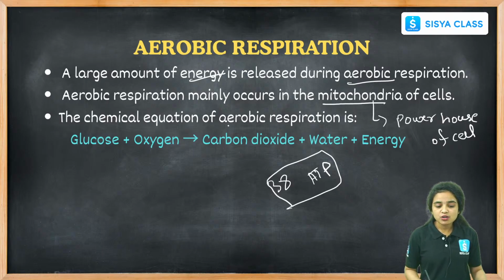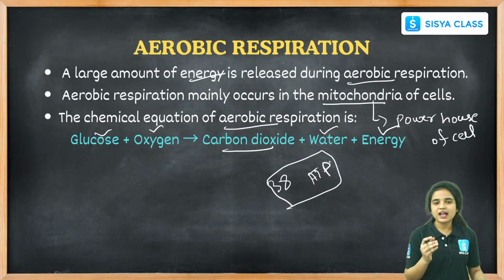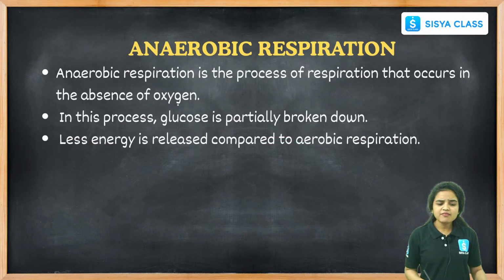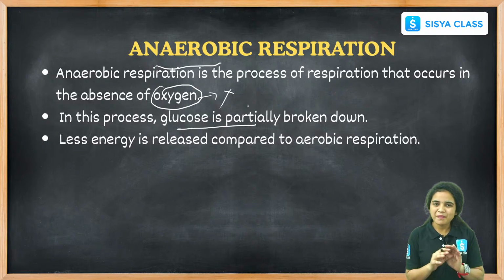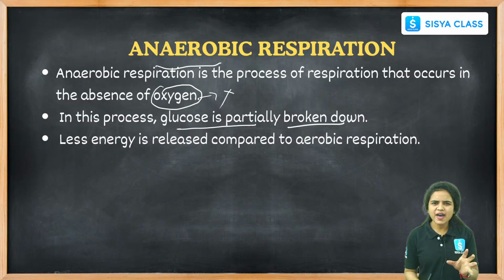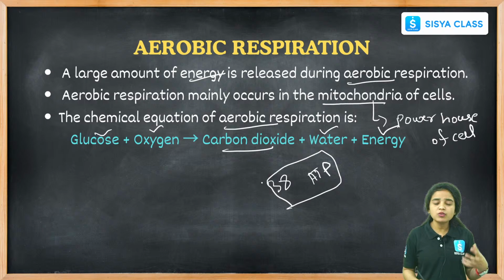And the chemical equation of aerobic respiration is here. Glucose plus oxygen is broken down and releases carbon dioxide, water, plus energy. This is the chemical equation for aerobic respiration. And anaerobic respiration, we all know, happens in the absence of oxygen. In this process glucose is only partially broken down and less energy is released, while in aerobic respiration more energy is released.